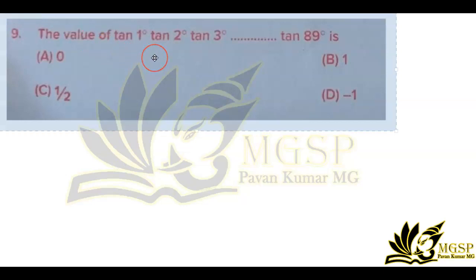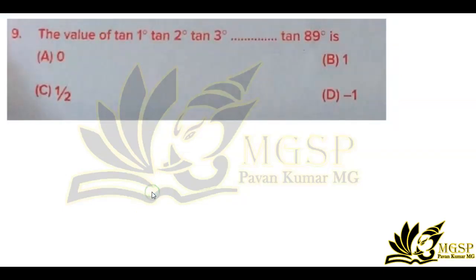Question number 9. The value of tan 1 degree, tan 2 degree, tan 3 degree, and so on up to tan 89 degree. To solve this question, we write tan 1 degree into tan 2 degree into tan 3 degree, and so on up to tan 89 degree.